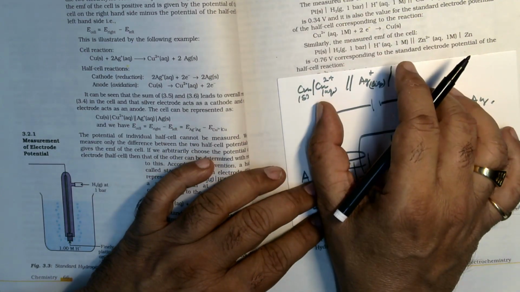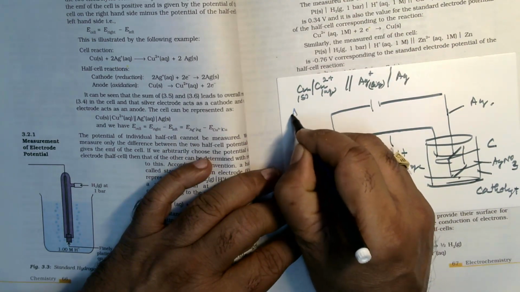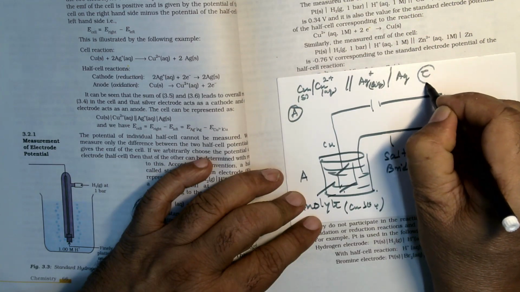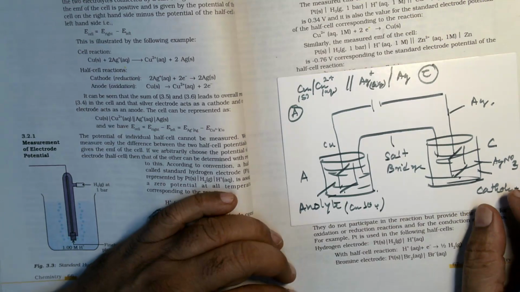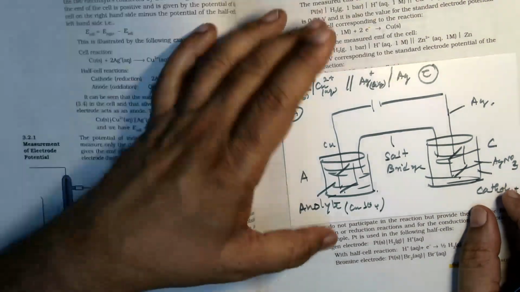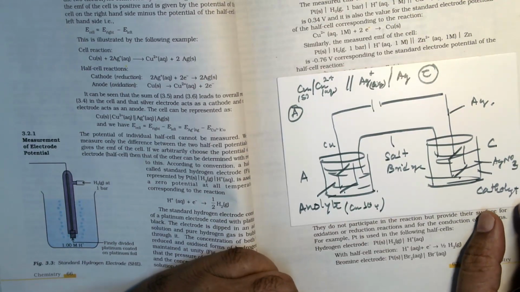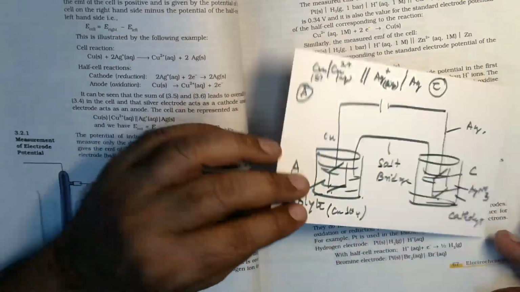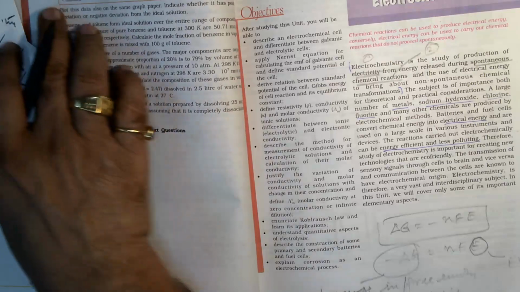So just by looking at this cell, you can say this is connected to anode and this is connected to cathode. So we can easily establish the cell like this. Okay, right. Now I have given some simple idea about the electrochemical cell. And now let us see the types of cell.